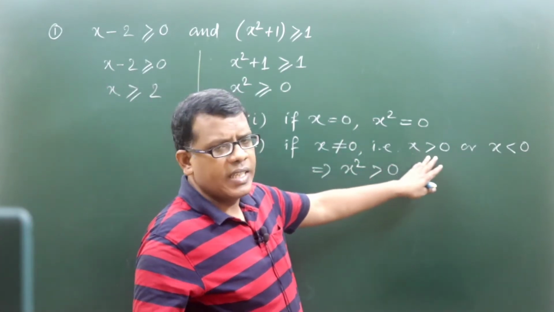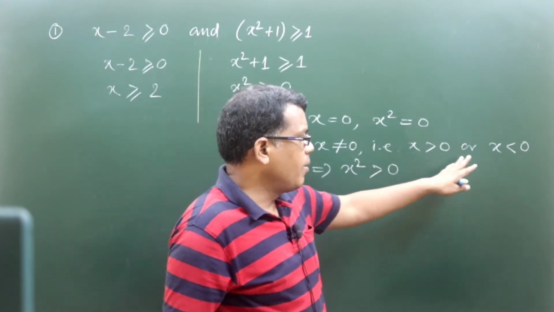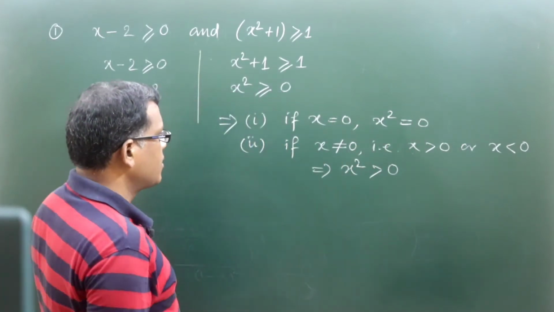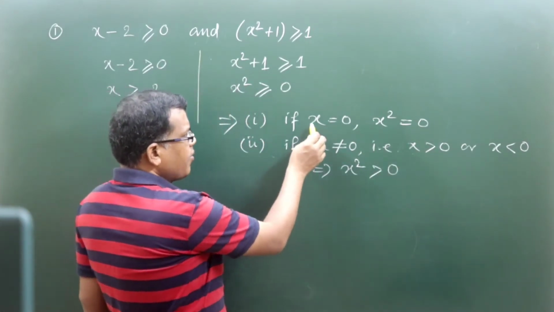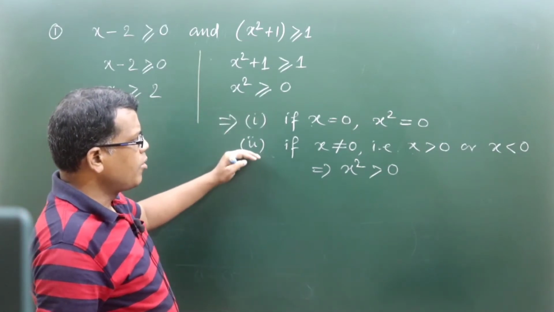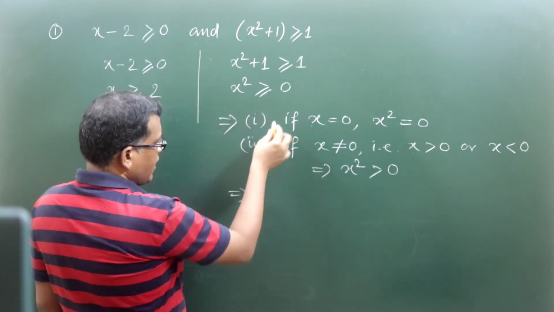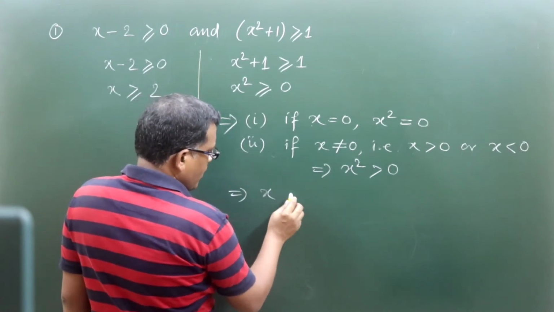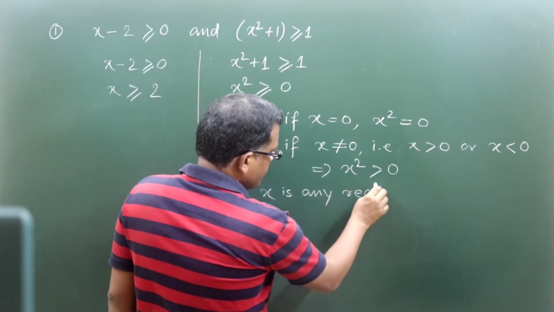When I am saying x greater than 0, that means I am talking about all positive real numbers. Whenever I am saying x less than 0, I am talking about all negative real numbers. So the second possibility includes all real numbers except 0, and the first possibility speaks about x equal to 0. So combining 1 and 2, it includes all real values. So that means x square greater than or equal to 0 implies that x is any real number.